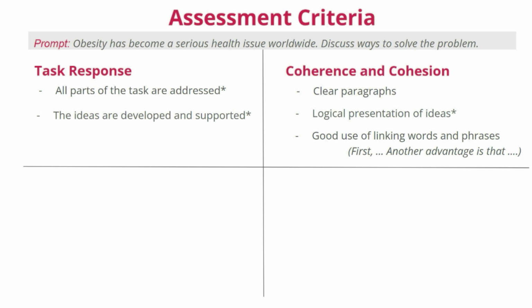Now let's move on and have a look at criterion number 3, which is lexical resource. It basically means the use of vocabulary. So what vocabulary should you use in your essay to get a high band score? First of all, it should be formal or semi-formal language.